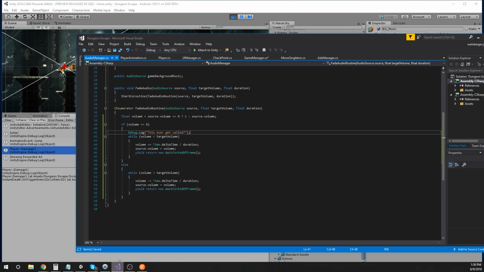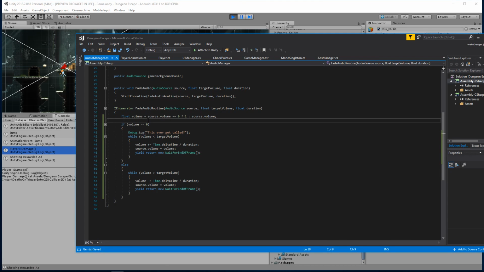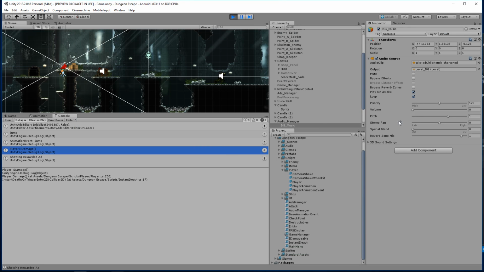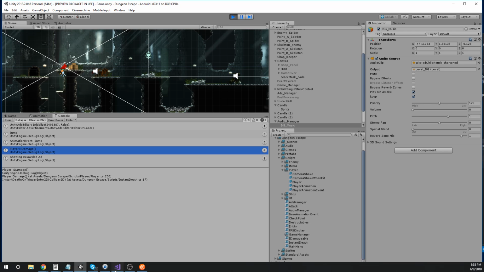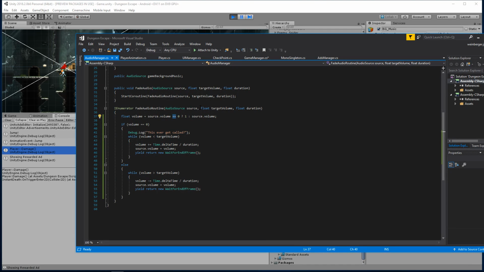So the question is why? My guess is what's happening here is it's canceling out something. The source.volume never equals 0, although eventually it does, but when it gets called, it's this method. It's not actually 0. That's why it's never getting into this here. So I actually need to adjust that.